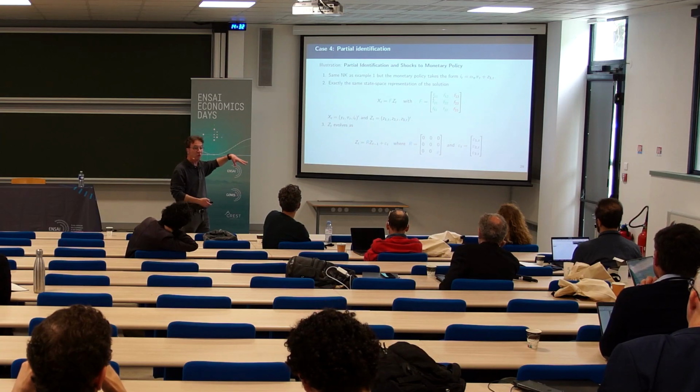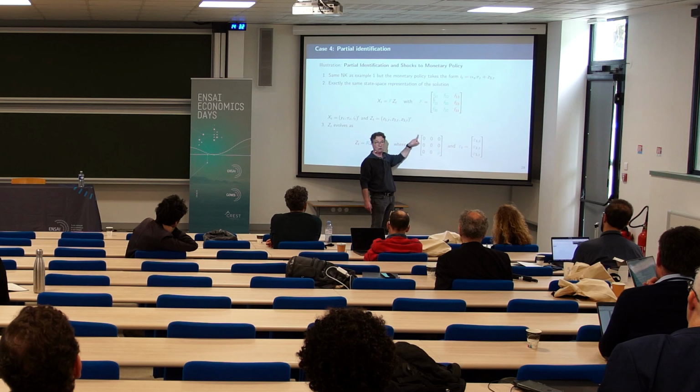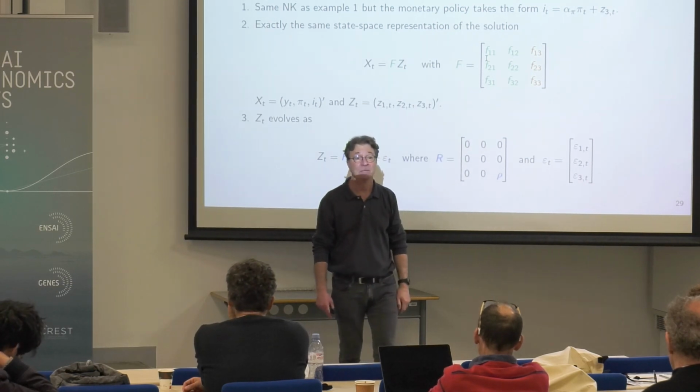Suppose that now I include a third shock in the New Keynesian models, and let me consider the worst case for identification. I have a demand shock, a supply shock, and a shock to monetary policy. The first two shocks have the same dynamics. So I'm in the very worst case, and you can fully anticipate that I cannot identify.